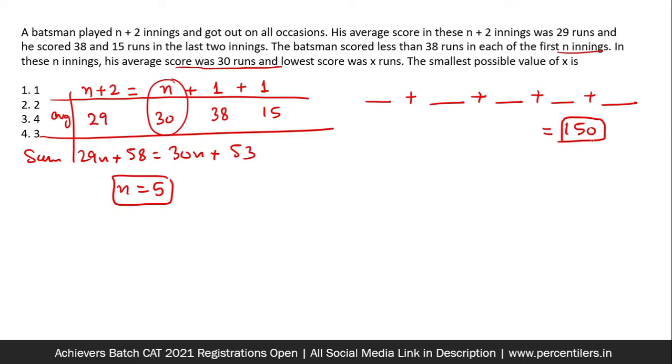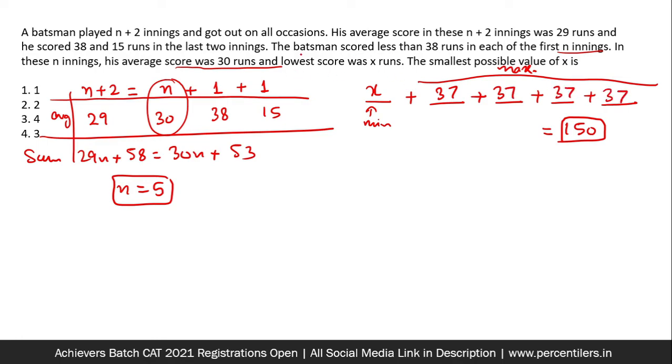Now if the sum of 5 things is constant and I want to minimize this one, then I have to maximize all the others. What maximum can I do? I can make them 37 each. This is the maximum I can do, because the question says that the batsman scored less than 38 runs in each of the first innings.